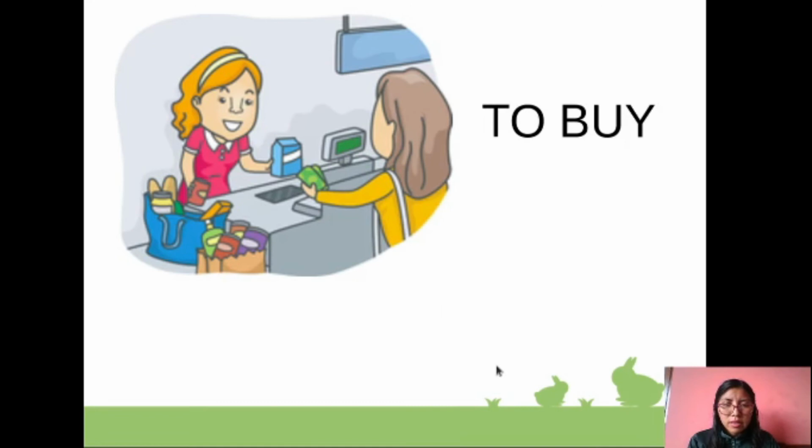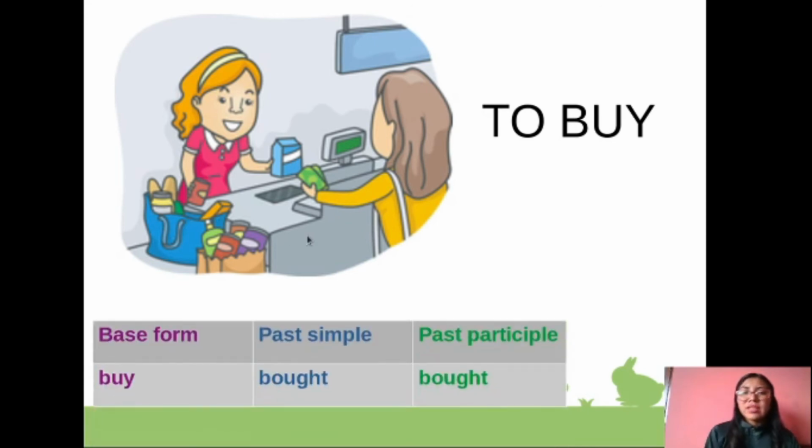We are going to see the next, to buy. Pay attention here. For example, a girl buys milk. What is the meaning of buy? A girl buys food. Comprar, that's right. What is the base form? Buy, the past simple bought, the past participle bought. So remember, you have to study. Usted tiene que estudiar las formas.